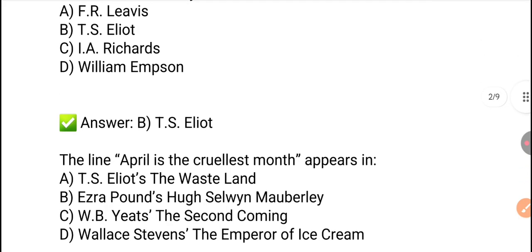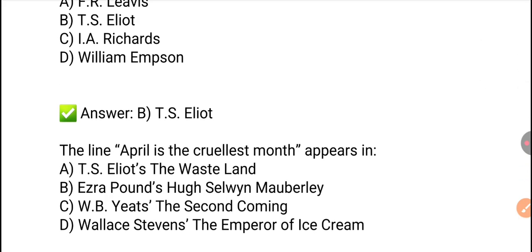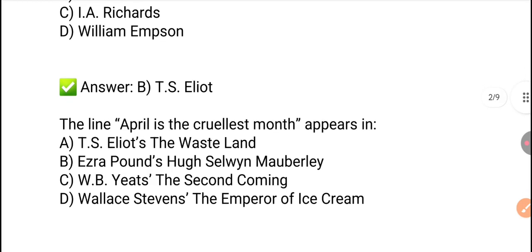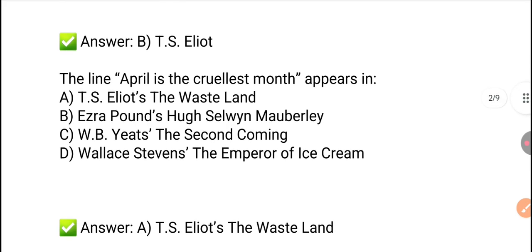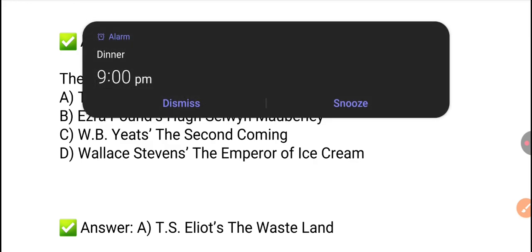Next, the line "April is the cruelest month", one of the most important lines, appears in which of the following works? So, the right answer is option A, The Waste Land. It's a work of T.S. Eliot. April is the cruelest month.